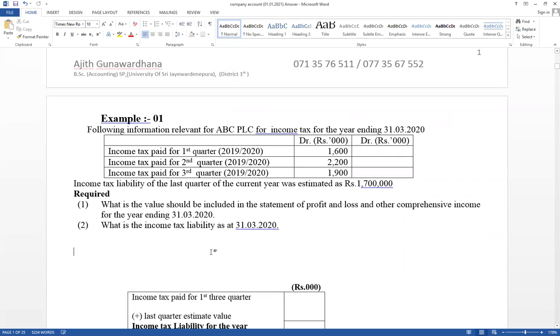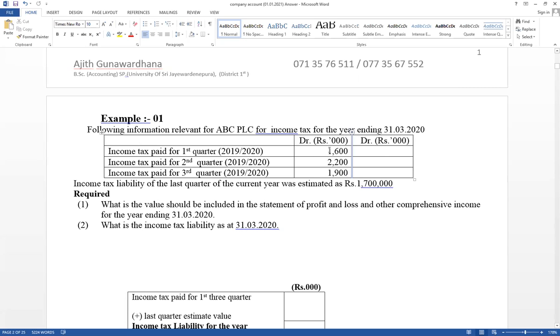Question number 1, think about this step by step and understand. It has given the following information relevant for ABC PLC for income tax for the year ended 31st March 20. This is a trial balance. On the debit side, it has the income tax paid amount.